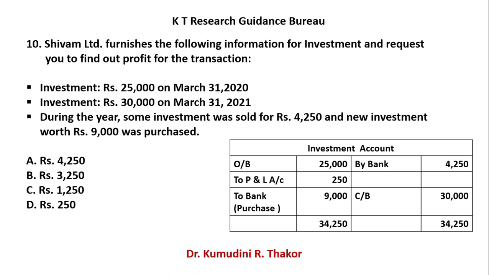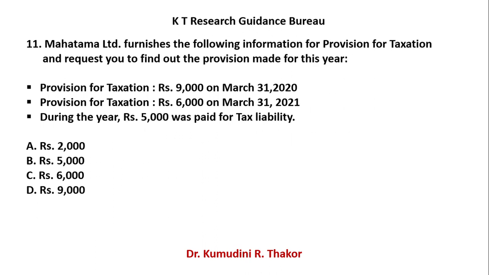So, what is the journal entry? Investment account debit to P&L account. So, your P&L account is credited by 250 rupees. Now, find out in A, B, C, D. Your right answer is given in alternative D. So, answer is D, rupees 250. So this way you can find out sales, purchase, profit or anything. Let's move to another question.